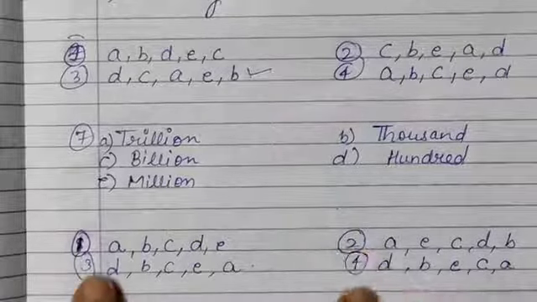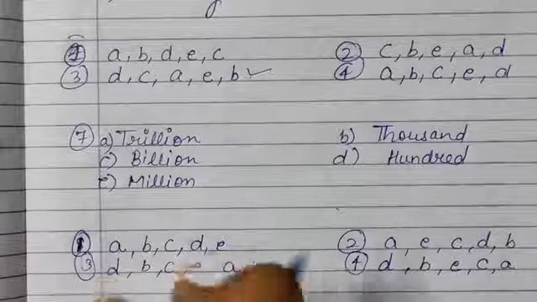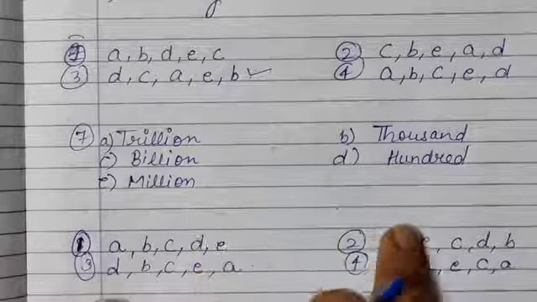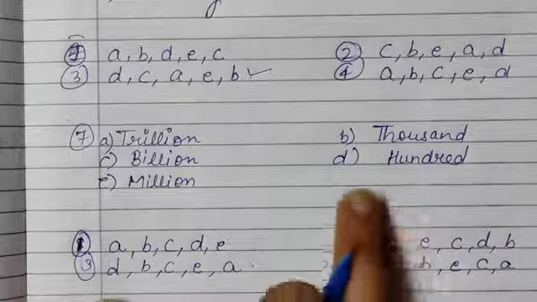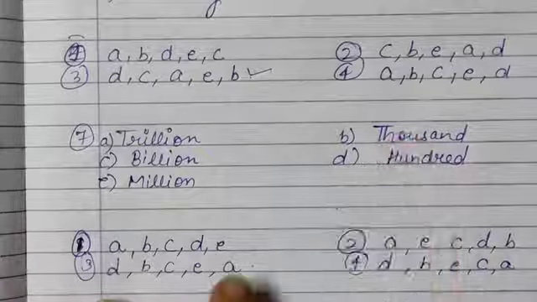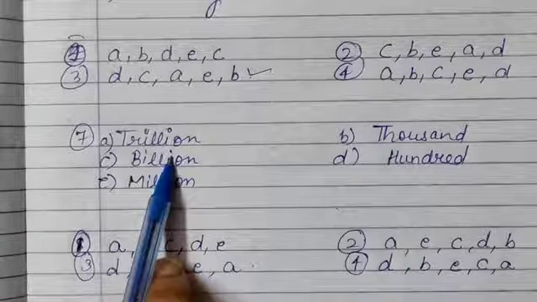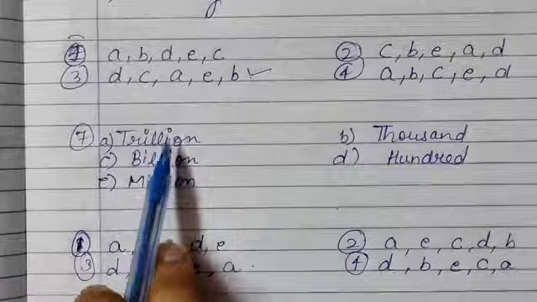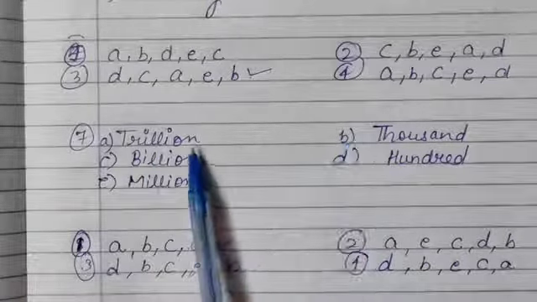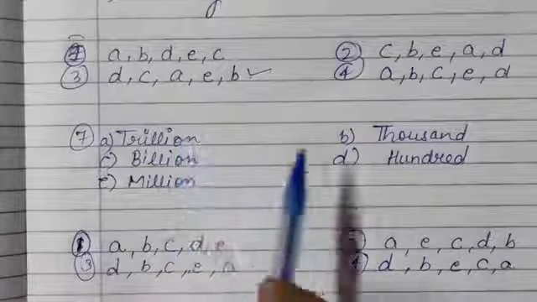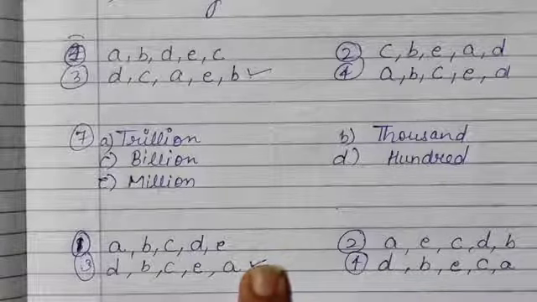So we can find out here also in the options where D is given. First option is D, and where D is given, it means A and A is given. These two are wrong, so we have to find out from these two. So 100, then 1000, billion, million and trillion. So D, B, C, E, A. Yes, we can find out our answer easily like this.